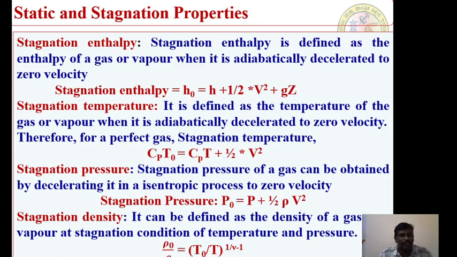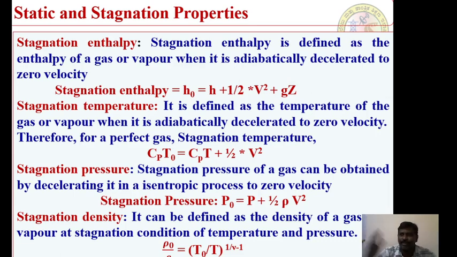We have a stagnation pressure. If we define the stagnation temperature, this can be defined by Cp into T naught is equal to Cp into capital T plus half V square. This capital T is nothing but the static temperature. T suffix 0 is nothing but the stagnation temperature. This is very, very important because the base for the stagnation temperature is always the static temperature.